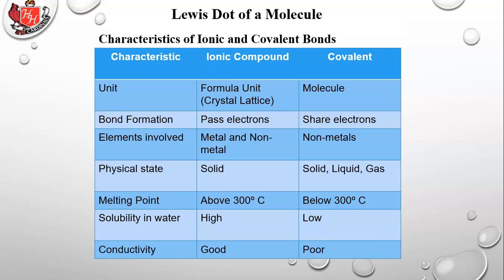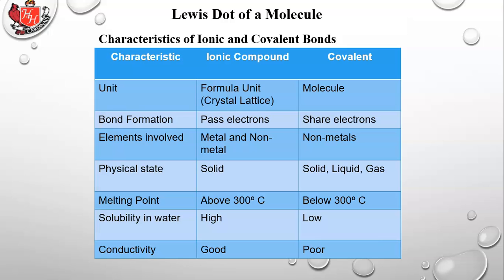Bond formations. Ionic bonds pass electrons. One of the atoms becomes the anion, one becomes the cation, negative and positive, and they stick together. With covalent bonds, they share electrons. The elements involved in ionic compounds are a metal and a nonmetal. Covalent bonds are 2 or more nonmetals. You can have quite a few atoms in a covalent bond.